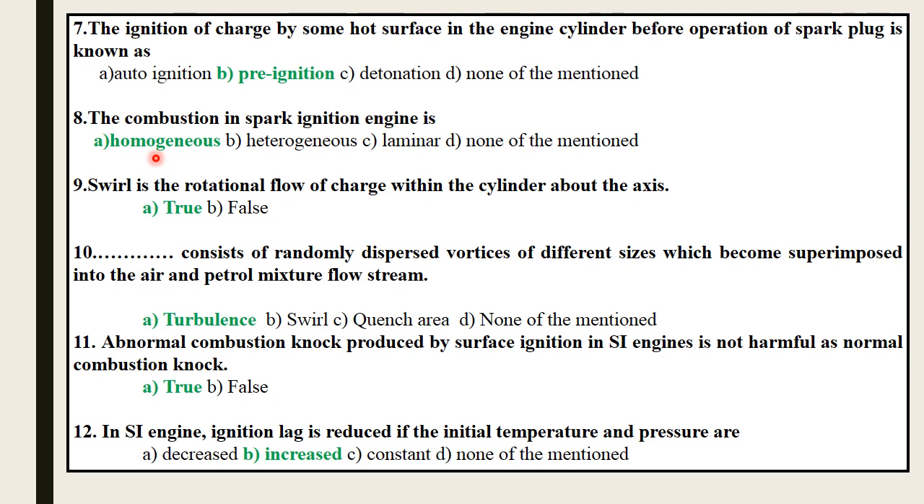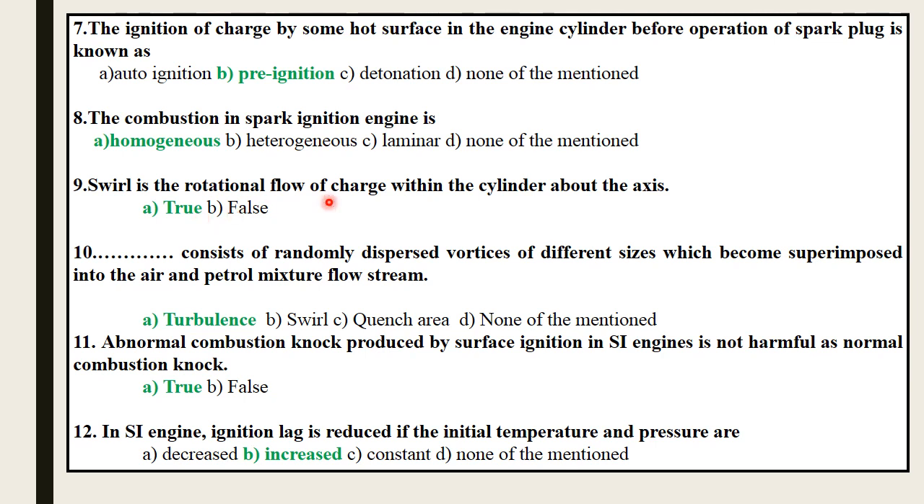Nine. The swirl is rotational flow of charge within the cylinder about the axis. Whether this statement is true or false? This statement is true, as swirl is rotational flow within the cylinder about the axis. Swirl implies an orderly movement of the whole body of air, with a particular direction of flow.